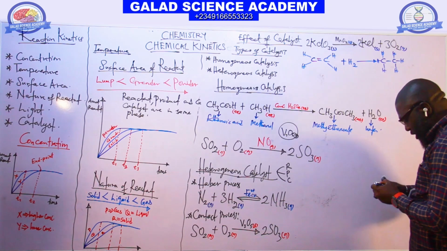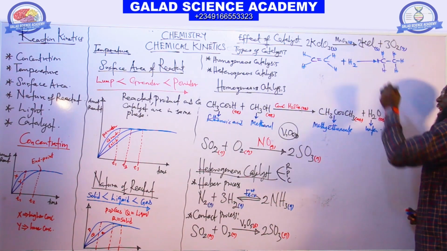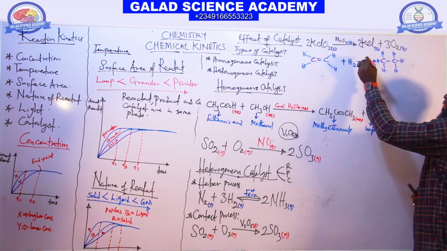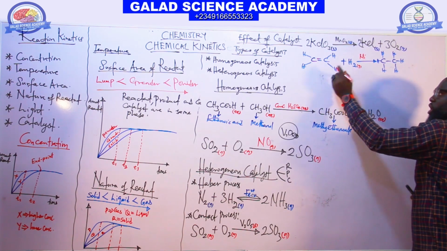So this reaction is also heterogeneous. The catalyst used here is nickel, Ni. This one is gas, this one is also gas.